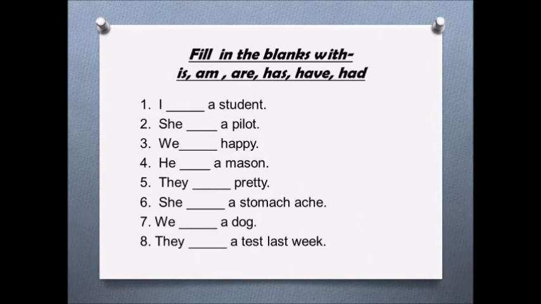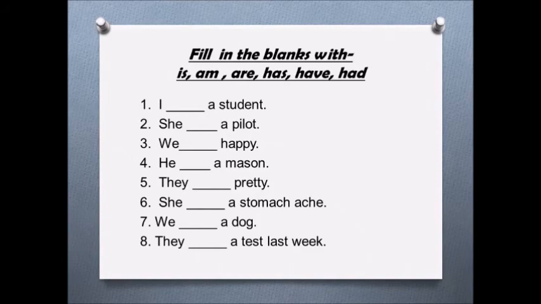In the first sentence what will come? I am a student. Generally it is said that am comes with I. So whenever I is there, am will come. She is a pilot. So is will come. We are happy.